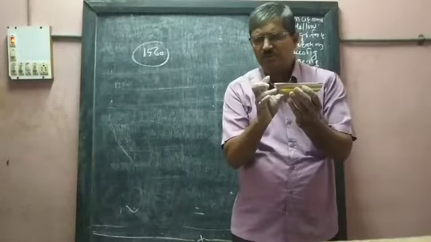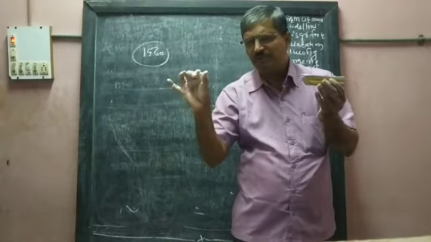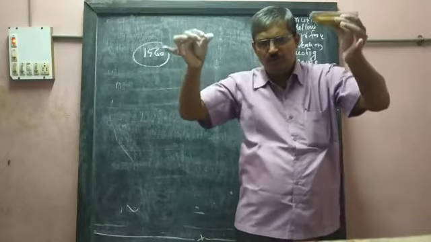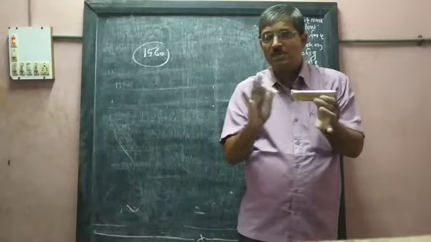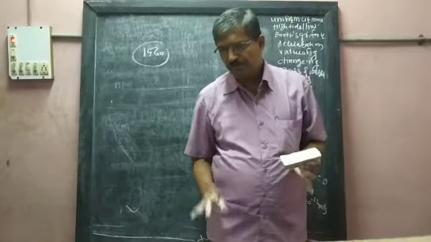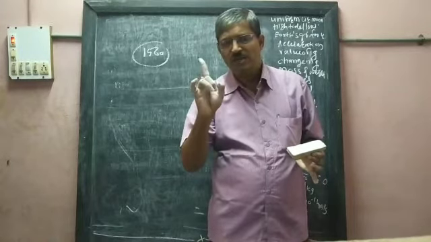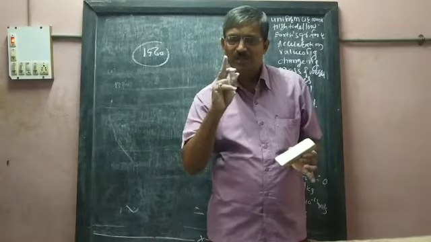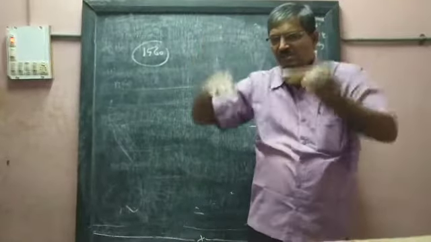Suppose the weight of this duster is 1000 kilograms and there is a small feather which is light in weight. When they are released from a certain height in a vacuum, both will fall at the same time with the same speed. Means mass is not a matter for free fall. Understand what I told? So pure free fall is observed in a vacuum, not in air, because air exerts resistance force on it, and that's why some changes can take place.